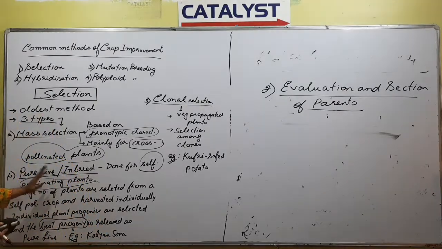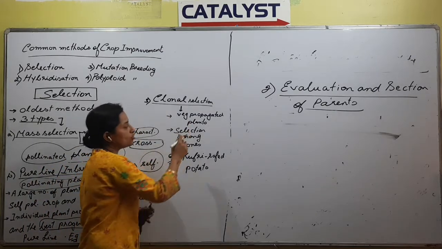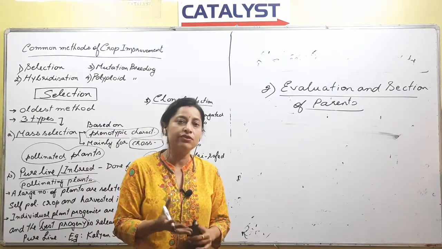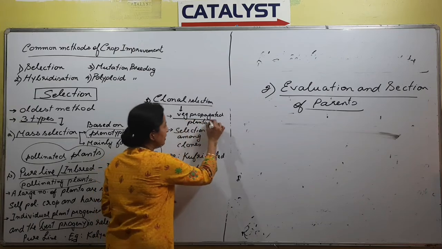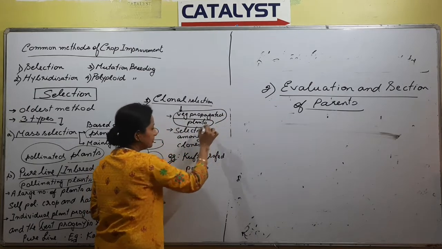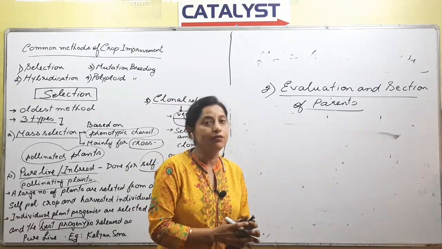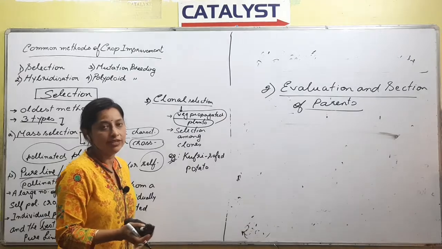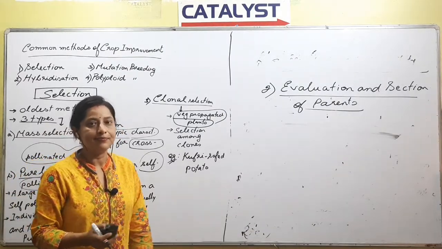Next we come to clonal selection. We know we are talking about clones. Clones come from asexual reproduction. We also remember vegetative reproduction, right? So vegetative propagation. Yeah, it is also a wheat variety. Here what I have written is just one variety of wheat, right? There can be so many varieties of wheat, so many varieties of rice, right?